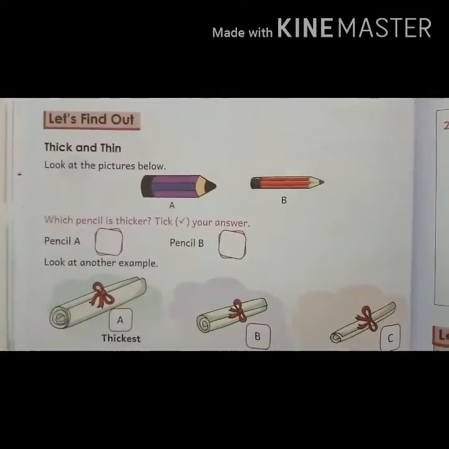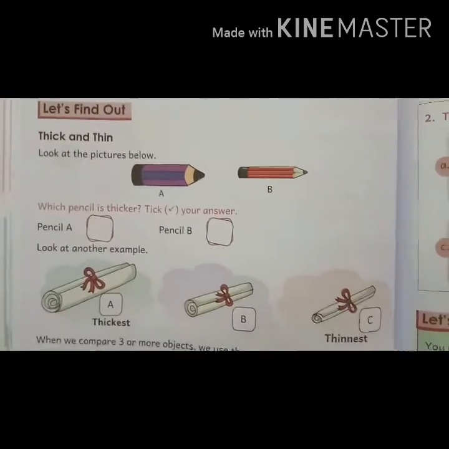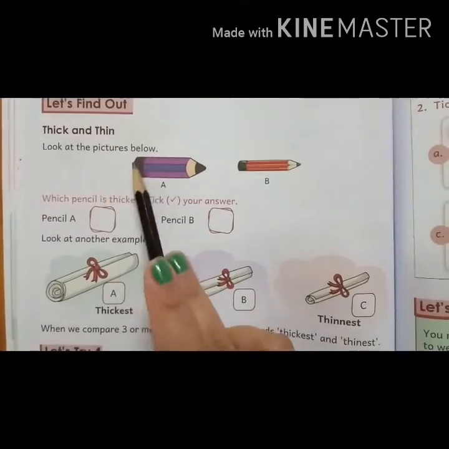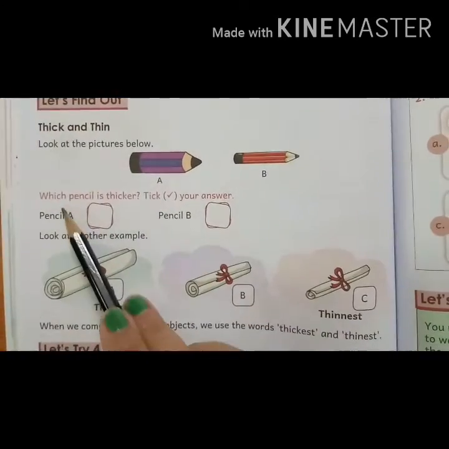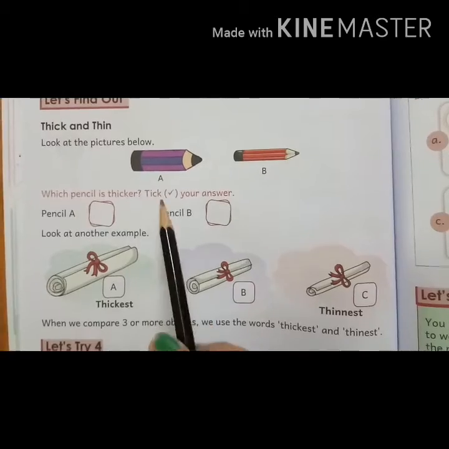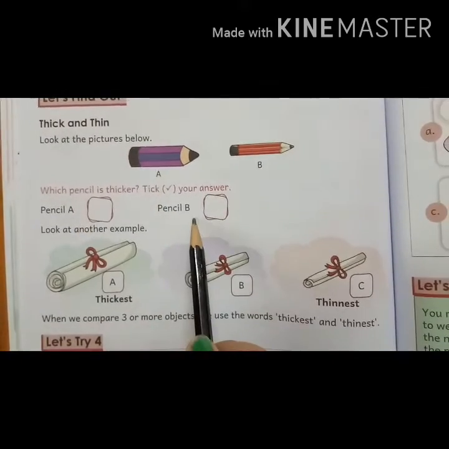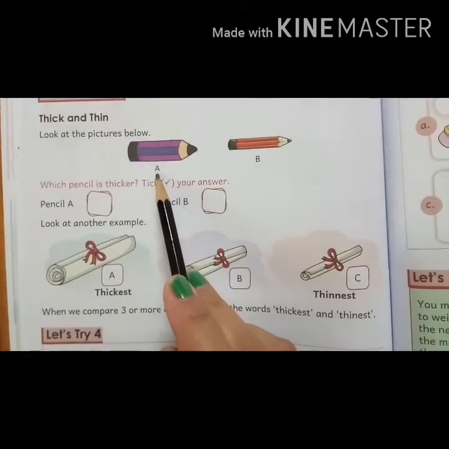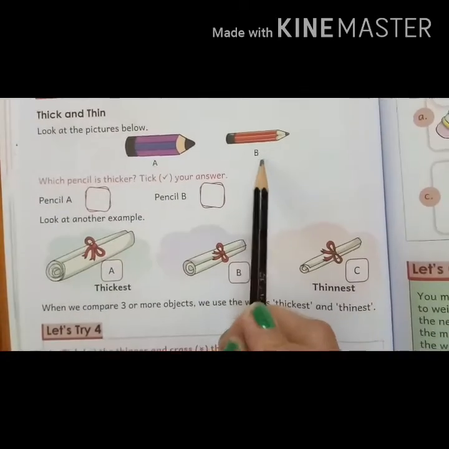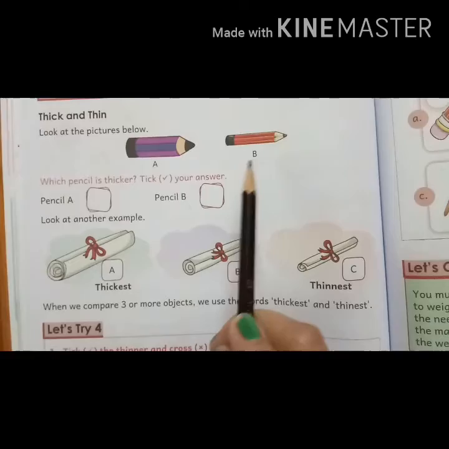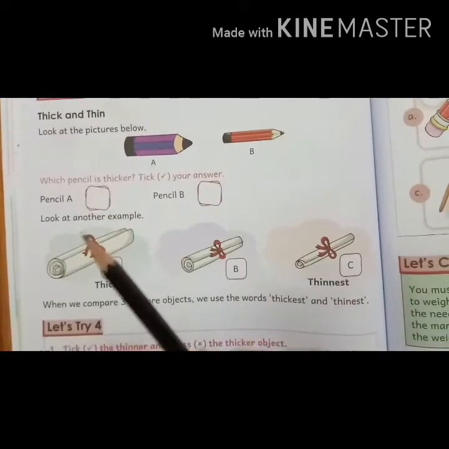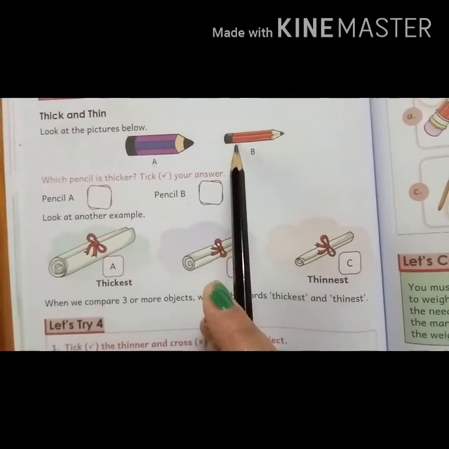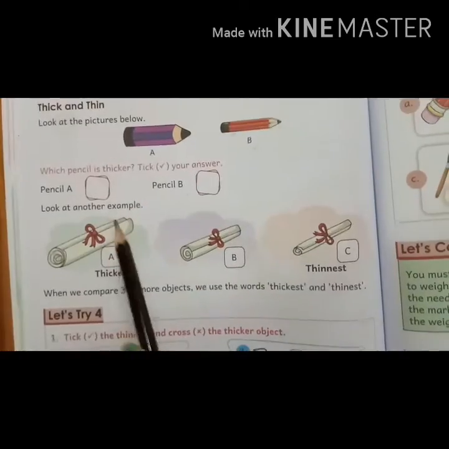Now this is the concept of thick and thin. Look at the picture below. Which pencil is thicker? Pencil A or pencil B? Yes, pencil A is thicker and pencil B is thinner. Thicker means ज़्यादा मोटा and thin means पतला. Look at another example.